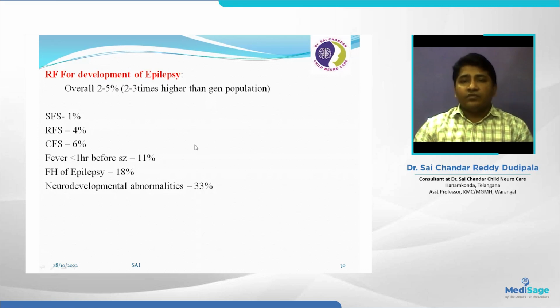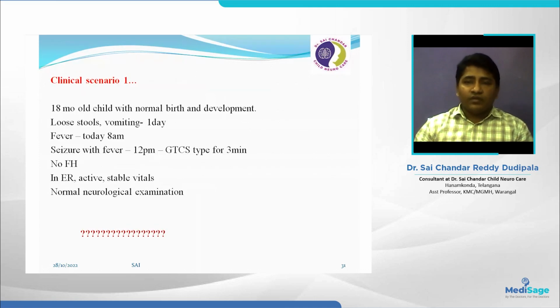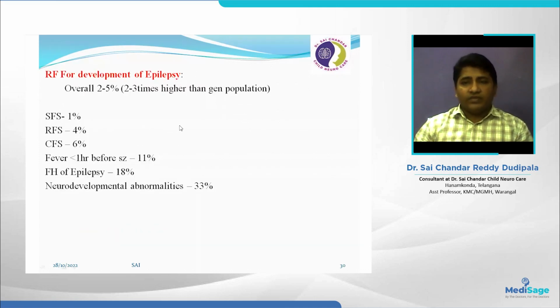So many times they will come with 2 hours. This will be up to 5 years of age only. After 5 years, the child is not going to get these seizures. But you need to identify the risk factors and counsel the parents about their anxiety. These are important risk factors, very useful during counseling for febrile seizures. Febrile seizures we can think of as simple, but parents' anxiety is high, and they can go through 1 or 2 doctors when they have this type of febrile seizure.